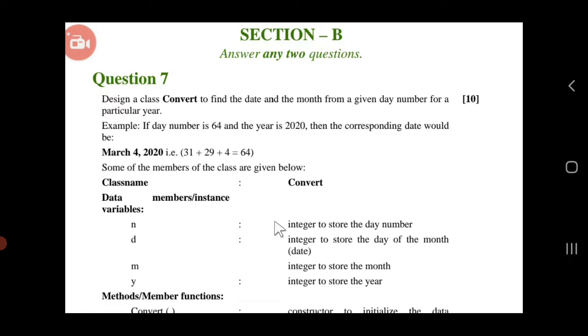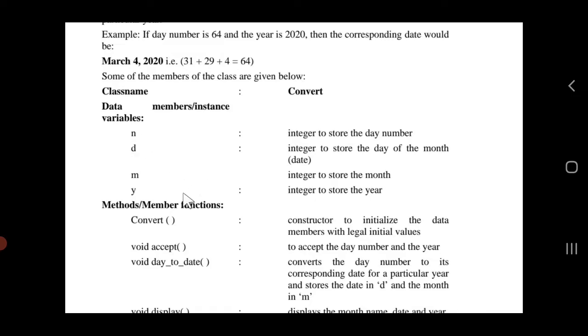Like for instance, this question I am talking about: design a class to find the date and the month from the given day number for a particular year. Suppose you're not getting this question clearly, and the other options are also not that good; I'm talking about the worst situation here. What you will do is pick up the class name, perfect.